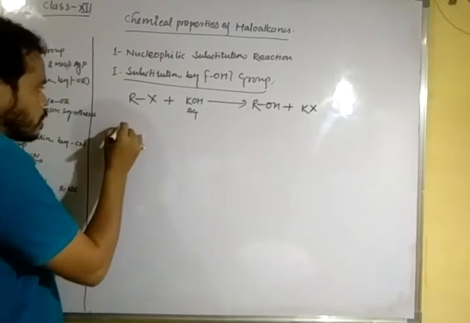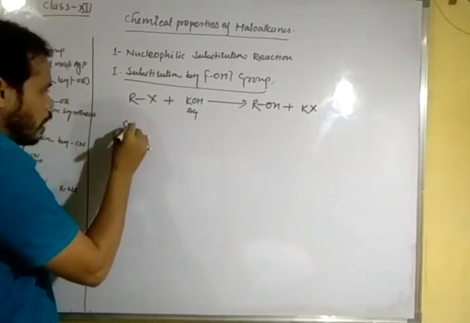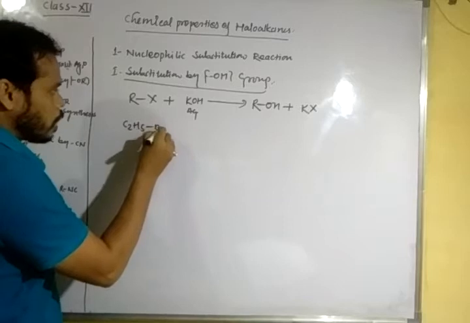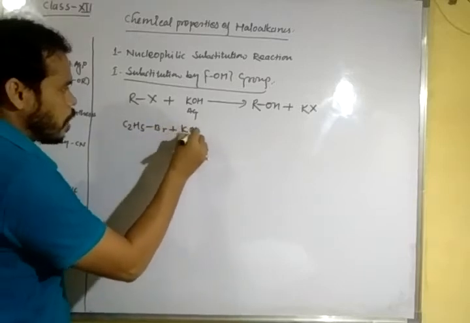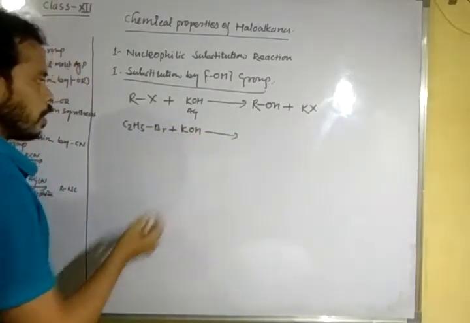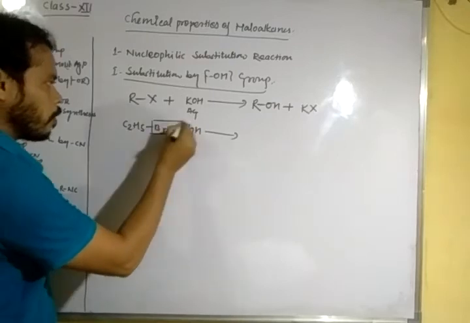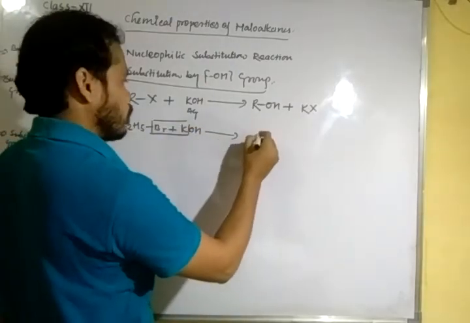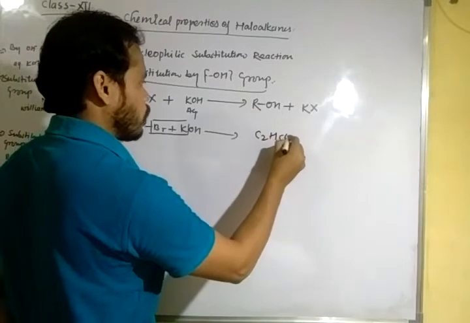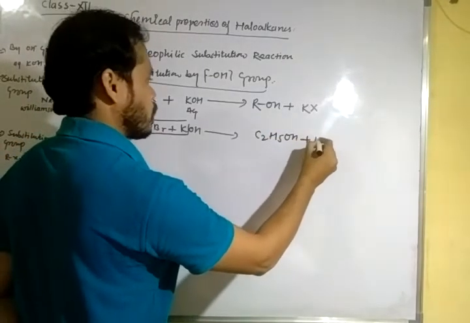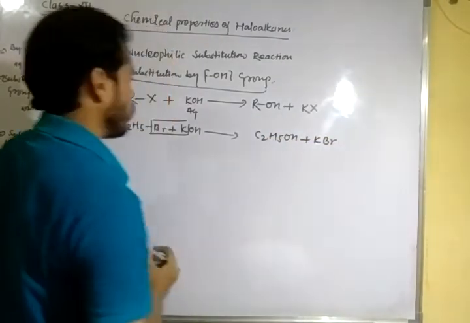Let's see the example: C2H5Br plus potassium hydroxide, KBr is removed, and it forms C2H5OH plus KBr as a byproduct.